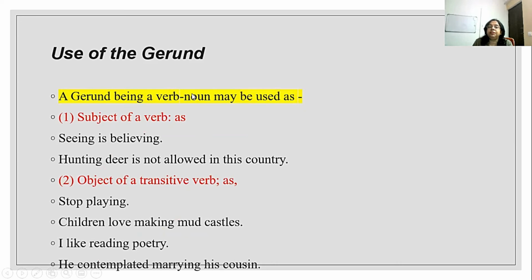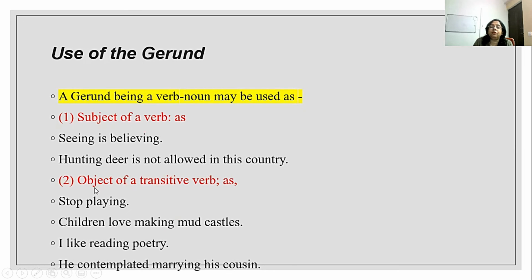Now, use of the gerund. A gerund, being a verb noun, may be used as the subject of a verb. So when it is functioning, it is actually a verb noun. So what are the uses of it? Firstly, it is used as the subject of a verb. For example, seeing is believing. Hunting deer is not allowed in this country.